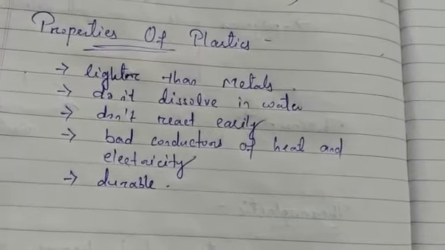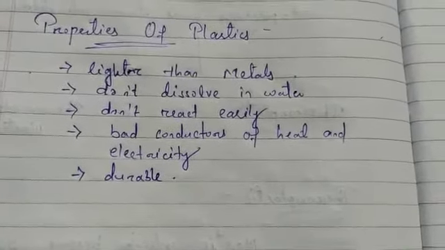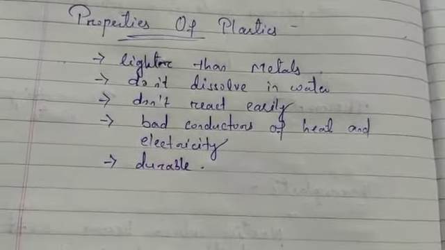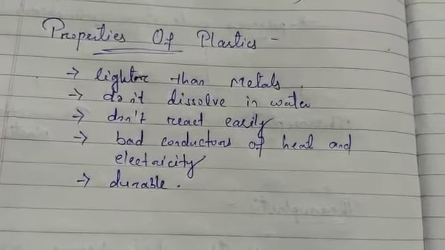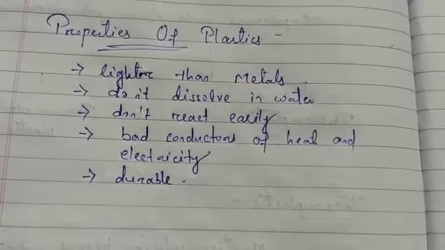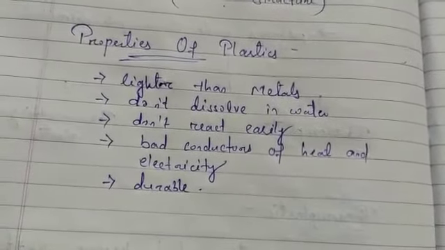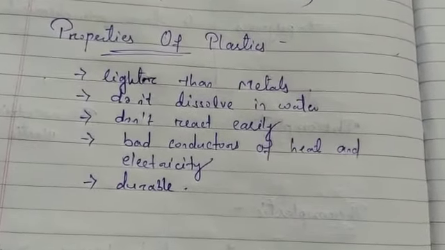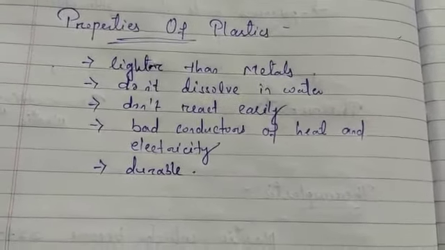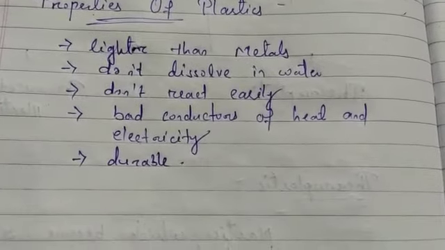Then plastics are durable. They are strong and generally do not break or dent easily. All these properties of plastics are very useful for us, but it doesn't mean that there are no disadvantages of plastic. In the next class we will study the disadvantages of plastic. Till then, study the properties of plastic from your book and learn why plastics are very useful. What are the useful properties of plastic? In the next class we will discuss the disadvantages of plastic.